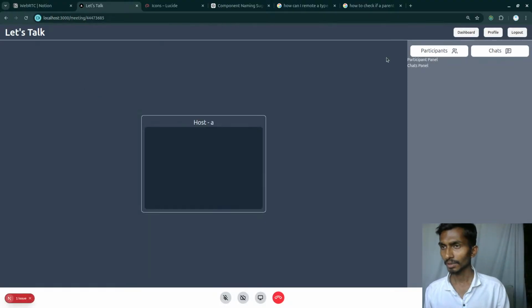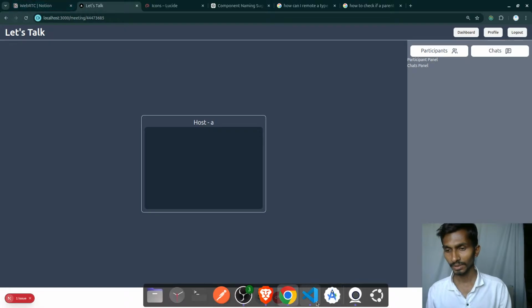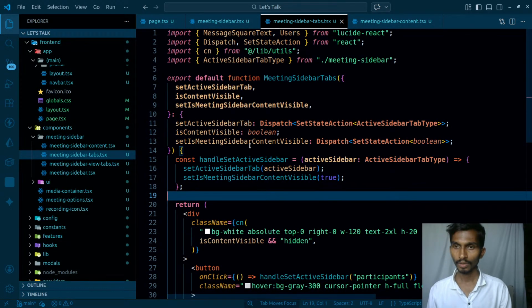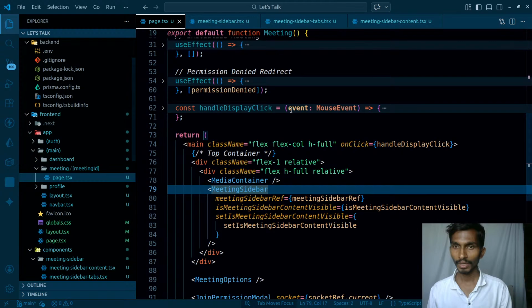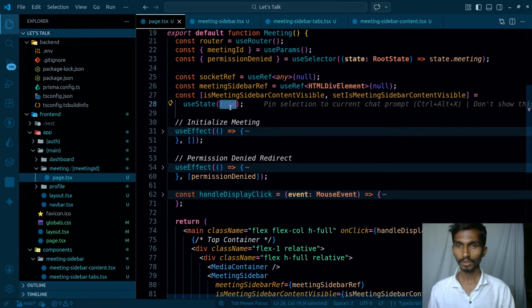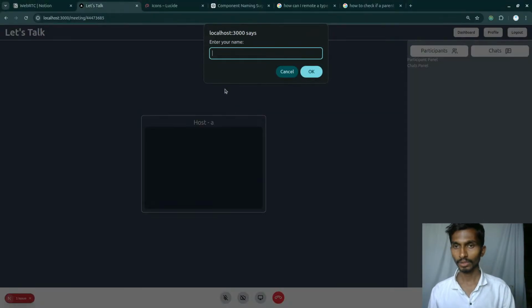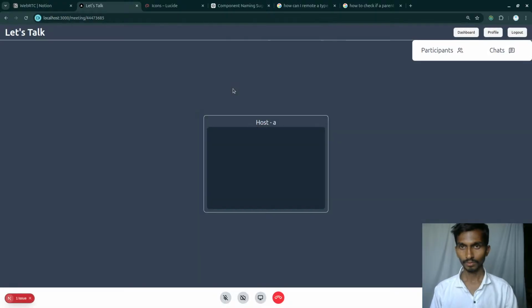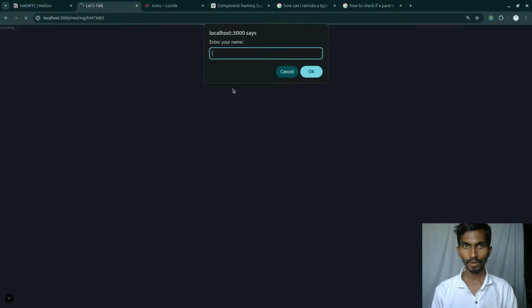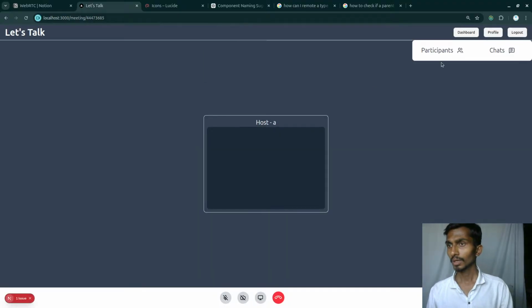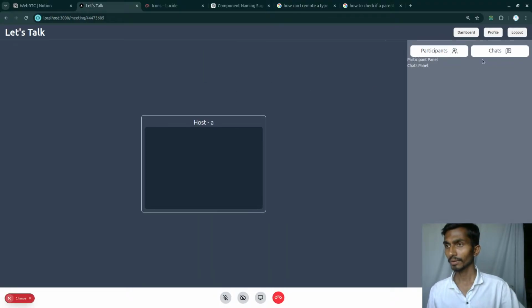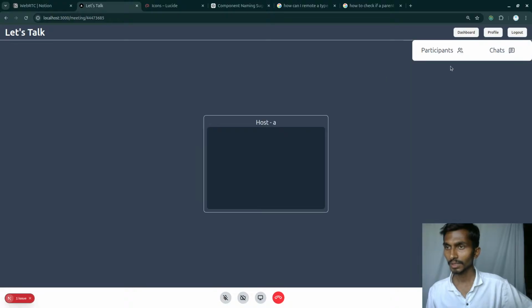Oh, by default it is on here, so I'm going to be making it false by default. So by default the value of this is actually going to be false. Coming back to this, okay, clicked on participants. Okay, here we are, and if I click on participant, then participant is selected. If I click on chat, chat is selected. Click outside, and this is how I'm going ahead.